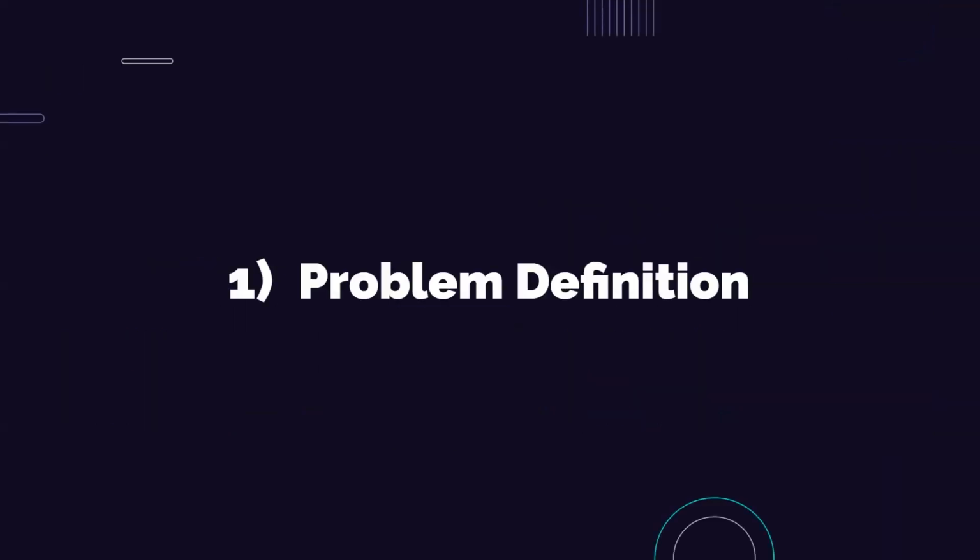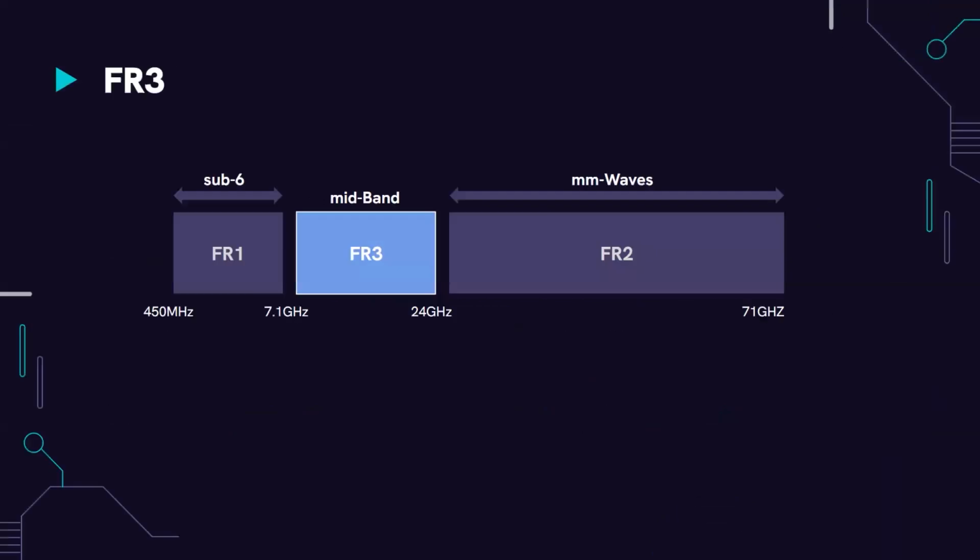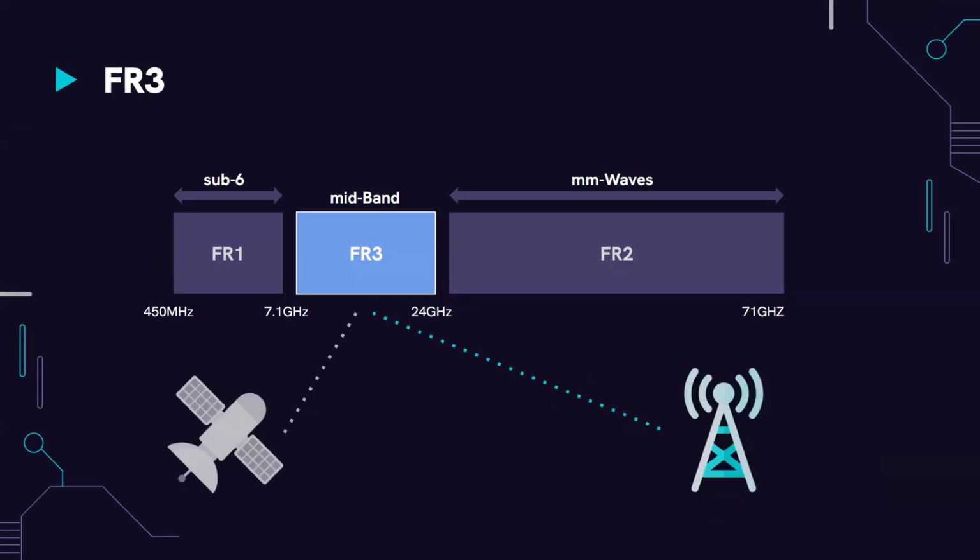So for a brief overview of the problem we'll be addressing, we'll be working in something called the FR3 spectrum, which is basically a range of frequencies starting from 7 gigahertz all the way to 24 gigahertz. The benefits of this frequency range are that there's a large signal bandwidth and strong signal propagation capabilities. For this reason, satellites typically send data over this frequency range. Now, as demand grows, commercialization and research aim to have 5G operating in this range as well.